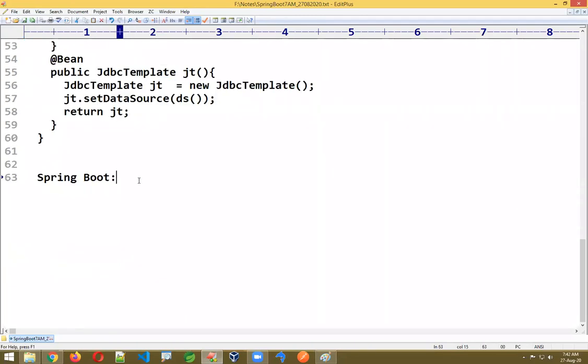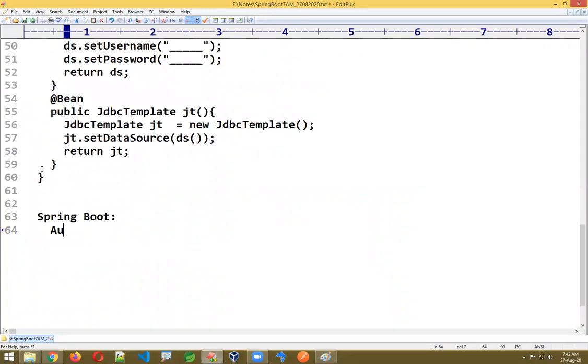Spring Boot says no, I'll reduce this work. You just concentrate on operations only by taking JdbcTemplate. Whatever operation you want to perform, write it here. Spring Boot says, okay, this complete work is reduced. That is called auto configuration. What auto configuration is saying is, it is giving some common classes and common configuration.